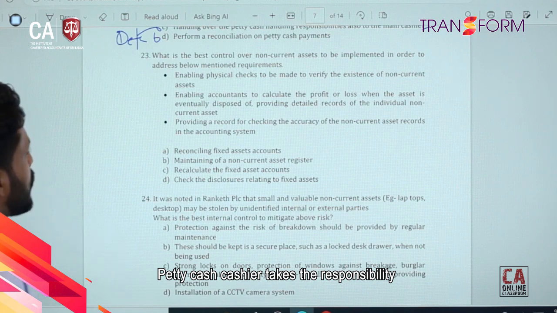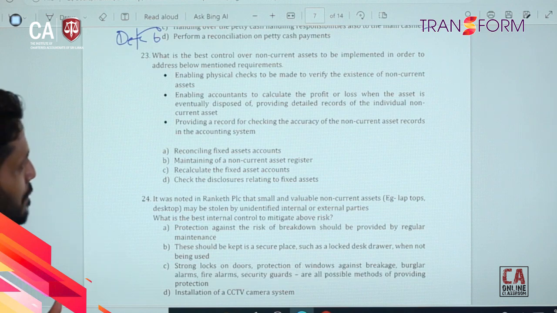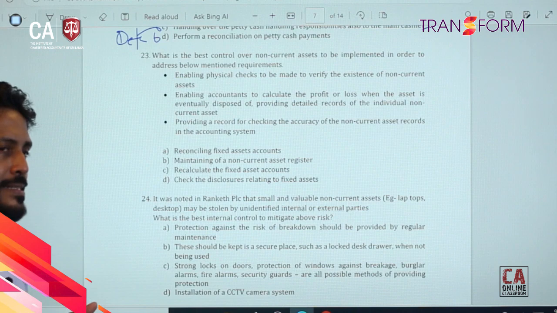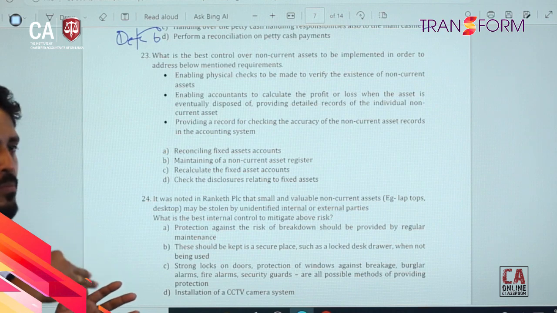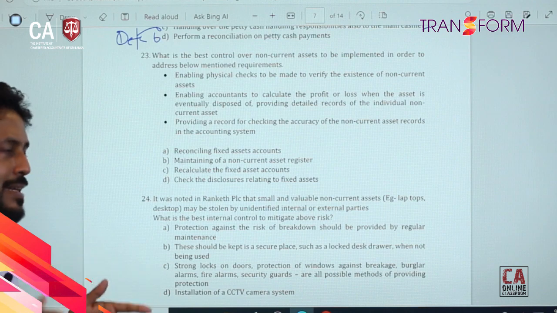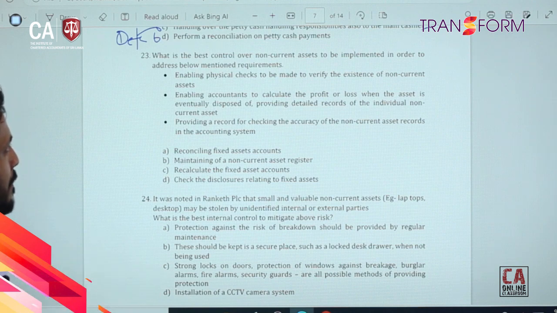What is the best control over non-current assets to be implemented in order to address the below mentioned requirements? So then you are having non-current assets. If it is a manufacturing company, it may be machines, or whatever the company is dealing with, many non-current assets.